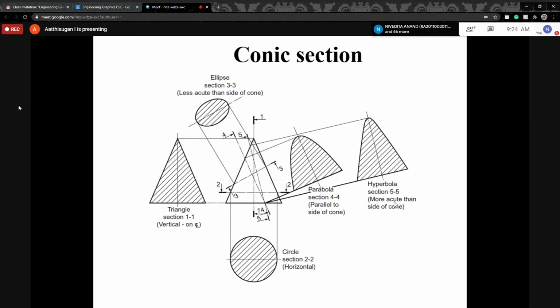Fourth is the parabola, with the plane parallel to the slant edge. Fifth is the hyperbola, with an angle less than half of the apex angle. If you understand these five concepts, then for drawing we have various methods, which we will discuss next.